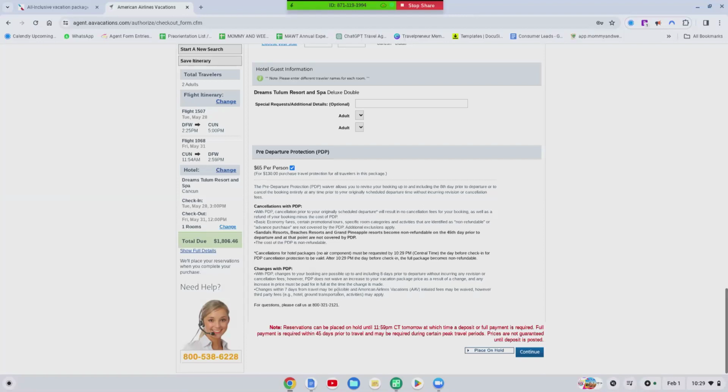Changes from travel may be possible, and vacation-initiated fees may be waived. However, third-party fees, so hotel, ground transportation, activities, may apply. So if the client cancels within 7 days, of course American Airlines is going to give them all of the money back that has to do with American Airlines. But if the hotel says, yeah, there's a fee for that, like up here, these hotels specifically, there's a fee for that. Over here it says something about the 45th day, there's a fee for that. Then of course American Airlines has to take it out of there, or activities or transfers. So just remember that.